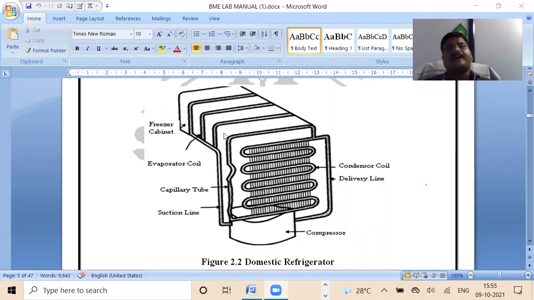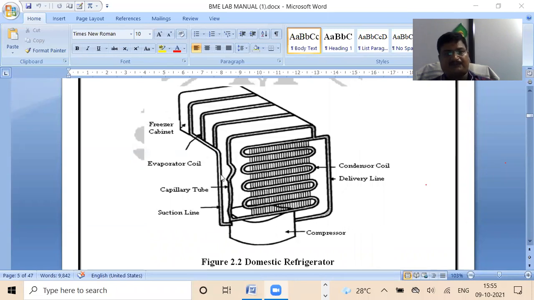You are keeping ice creams there. That particular cabinet is the freezer cabinet, and you can see that here around this freezer cabinet there is an evaporator coil which absorbs the heat of that particular substance which you are going to keep inside the freezer cabinet.